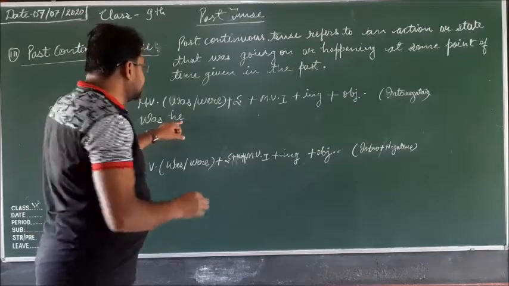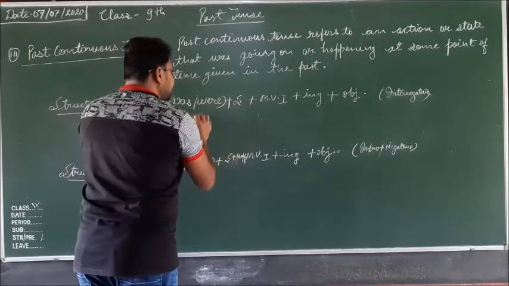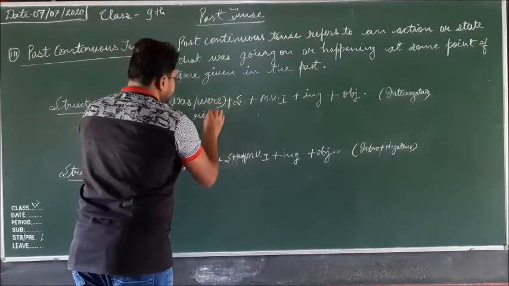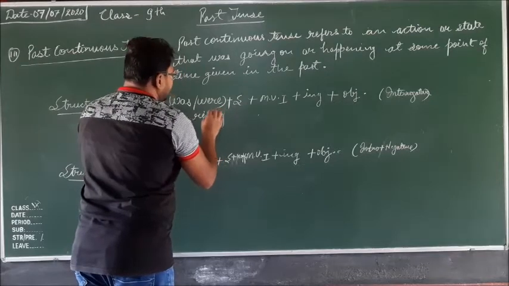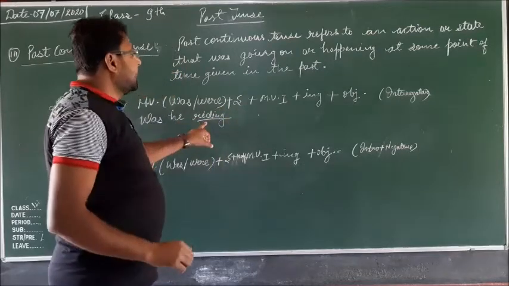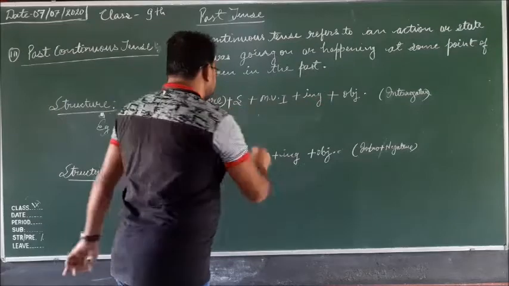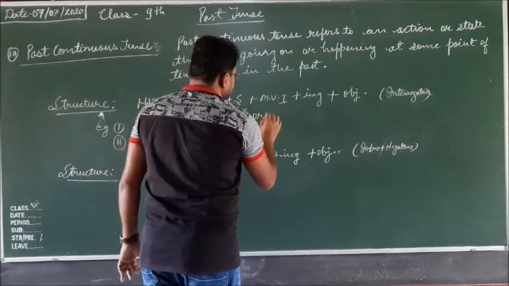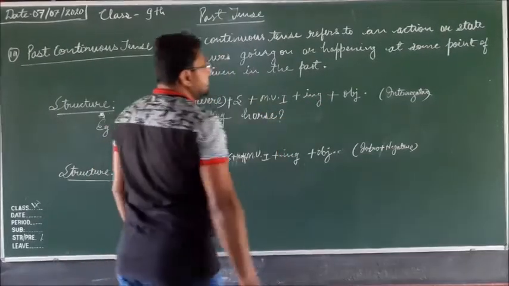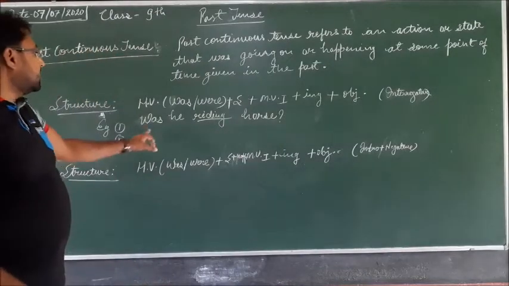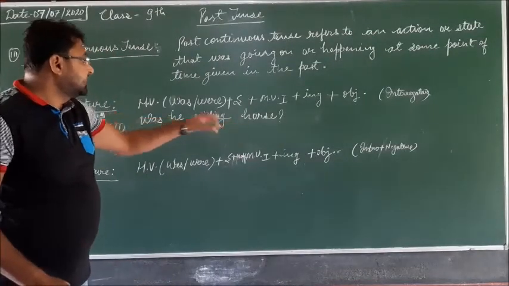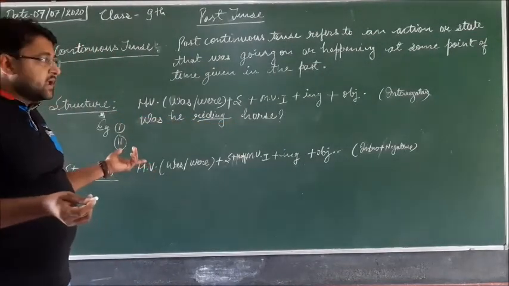So was, the helping verb, is applied first, and then the subject, was he riding horse, the ing form riding, and then the object horse, and then question mark. Was he riding horse? That is the interrogative.